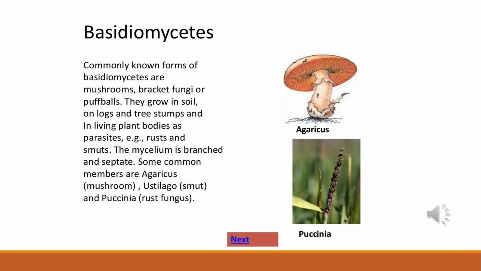The basidia are arranged in fruiting bodies, which are called basidiocarps. Common examples are Agaricus, the mushroom that we eat, and Puccinia, that is rust. Rust appears on many leaves, like Puccinia of tobacco, etc.